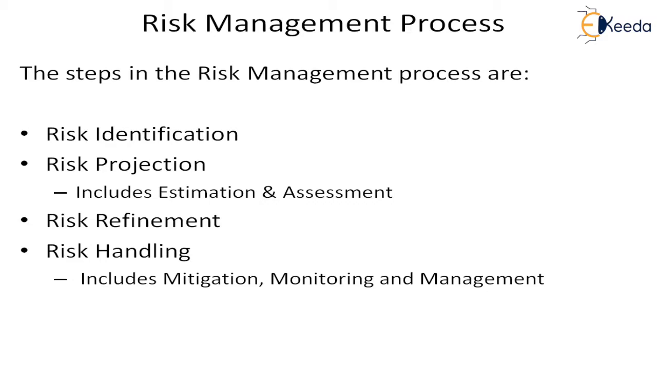So we have seen this risk management process in the earlier slide also, and we have seen that there are four major steps. The first one is the identification of the risk, and then the risk projection, which includes estimation and assessment of the risk. After that we will look into the risk refinement, which is the third step. And finally, the handling of the risk in three different ways, that is the mitigation or avoidance, the monitoring, and the final management or the contingency.